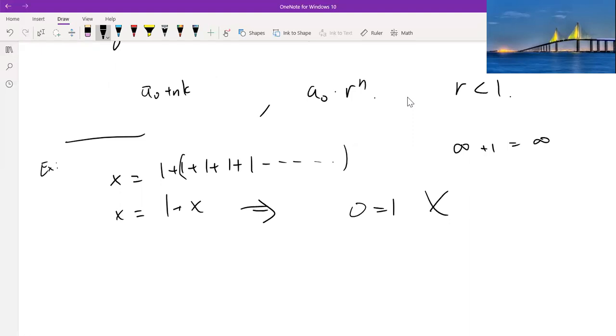You can't subtract infinity off both sides and say 1 is equal to 0. You can't play around with infinity in these kind of scenarios. And that's exactly why it's important to know whether or not some expression is divergent or convergent before you manipulate it. So in this case, if we didn't check the divergence, we would make this wrong assumption and get 0 equals 1.